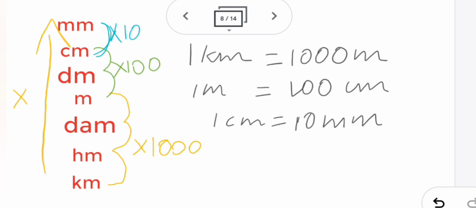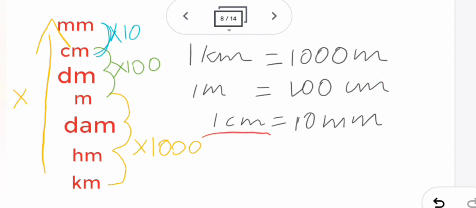Next one, meter to centimeter. So meter to centimeter, you go 2 steps upward. So 2 zeros, so the number is 100. And since you go upward, it is multiply. So 1 meter equal to 100 centimeter. So the formula is 1 meter equal to 100 centimeter.